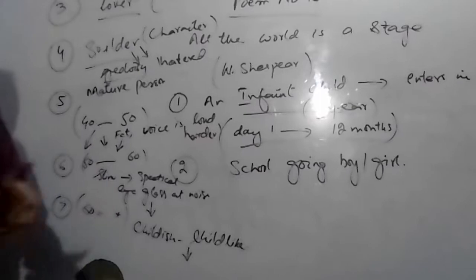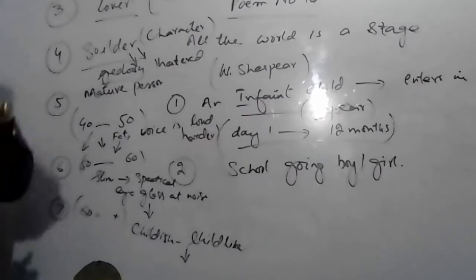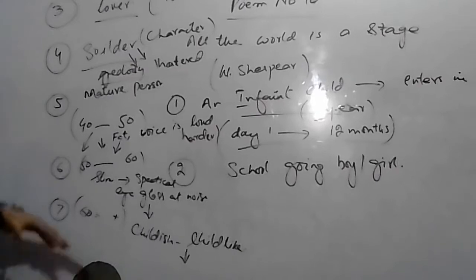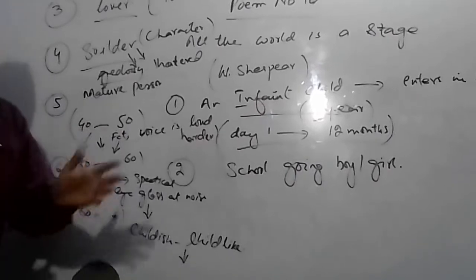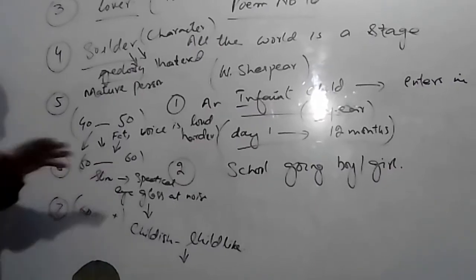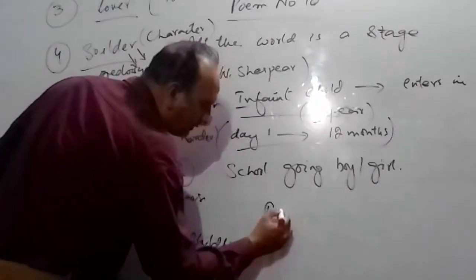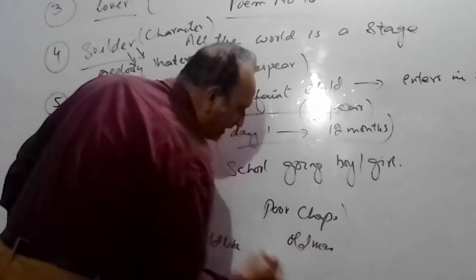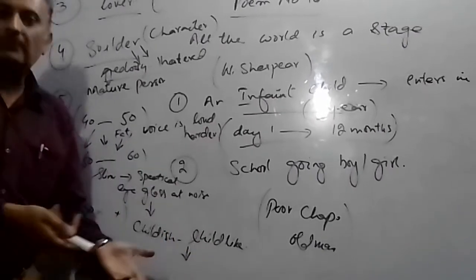He thinks that other people are trying to cheat him, although they try to console him and guide him properly. But due to his weak mind and childlike habits, he doesn't try to understand the nature of other persons. So people call him a poor chap, old man. It means that this person is unable to understand us, so why should we care about him?